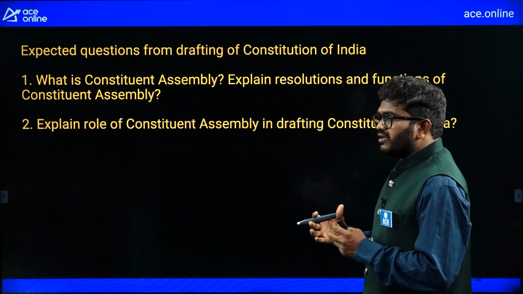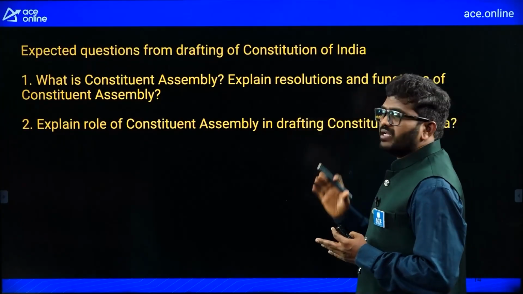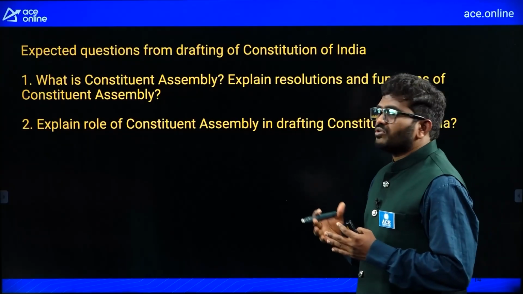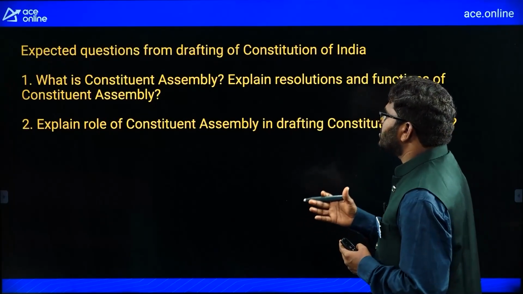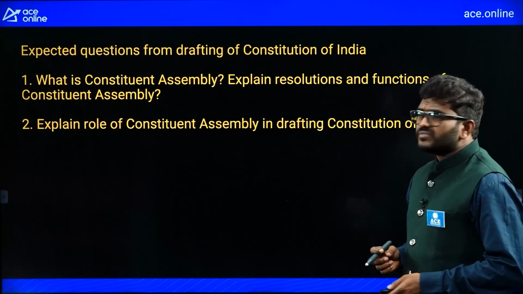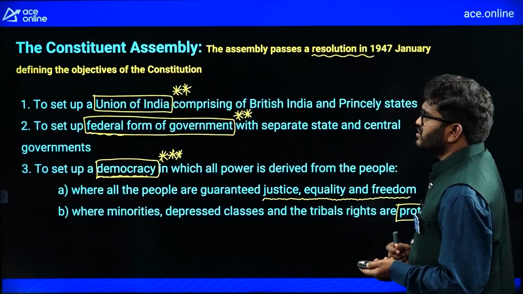If you write 5-6 or 6-7 points about the Constituent Assembly functions and members, that is more than enough. Explain the role of the Constituent Assembly in drafting the Constitution of India. Mostly they will ask you questions regarding this Constituent Assembly.